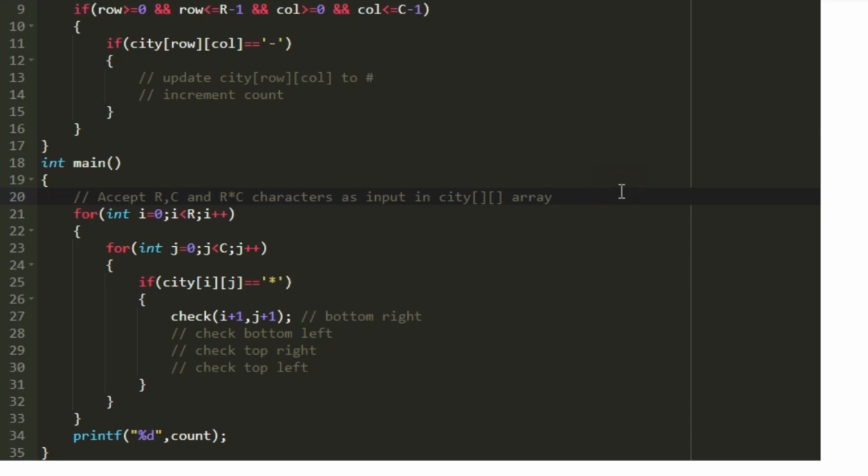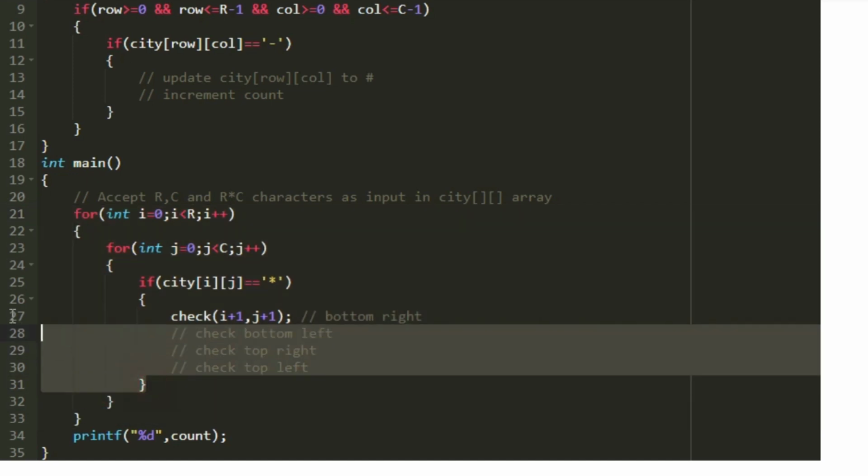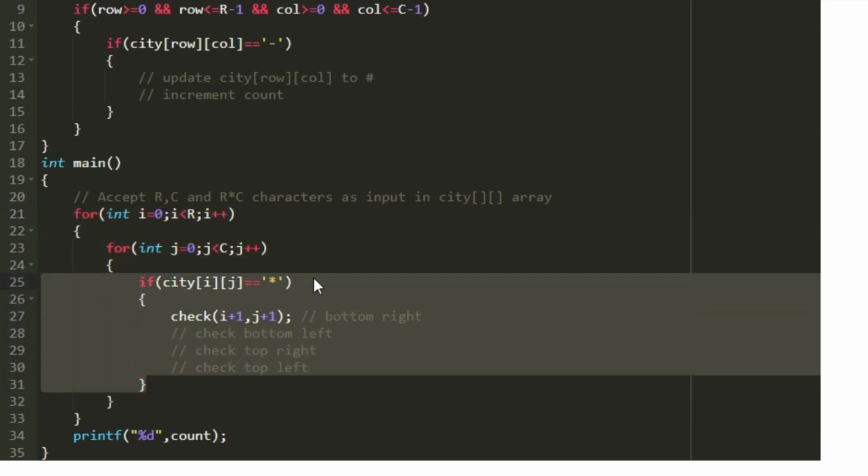First we have to accept the values of r and c as input, and after that we have to accept r cross c characters and store it in the city array. And now we have to check whether it is possible to build a new building. So we were given the condition, if there is already an existing building and there is an empty land in any one of its four corners, then we can build a new building.